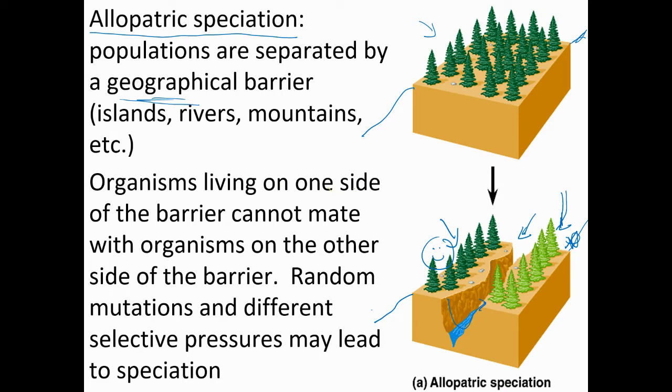And even if the river dries out and maybe there's an earthquake or something that brings them together, the snakes over here, when they got together with their long lost cousins, they wouldn't be able to reproduce because they had just become that different over time. So it could be the island organisms compared to the mainland or other islands. Could be that there's a river separating them. It could be deer or mice or something on one side of a mountain compared to the other. Sometimes something as simple as a new highway can separate out frogs from one side of the highway to the other. So that's called allopatric speciation, where almost you can think they're not even allowed to get near each other.